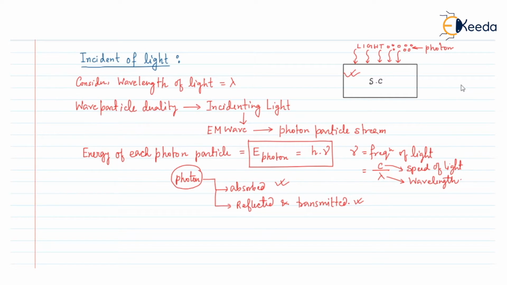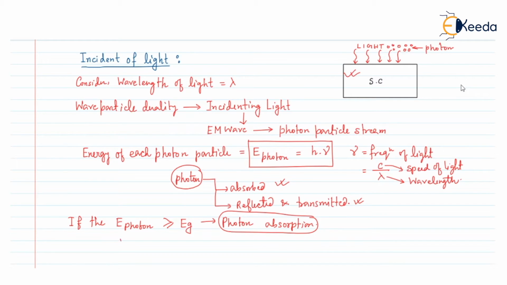Now, if the photon particle energy, that is E photon, is greater than or equal to the band gap energy of the semiconductor, that is Eg, then the photon particle will be absorbed. That is, we can say that the photon will be absorbed by the semiconductor, that is, the photon absorption phenomenon will take place.